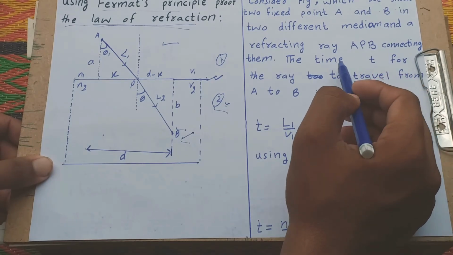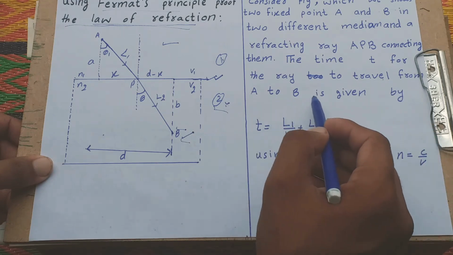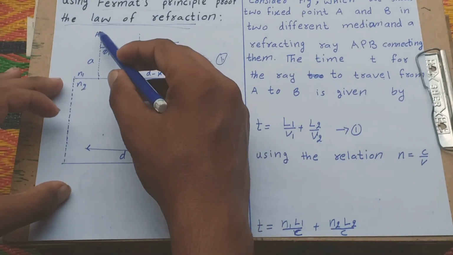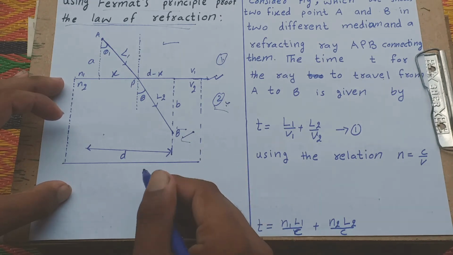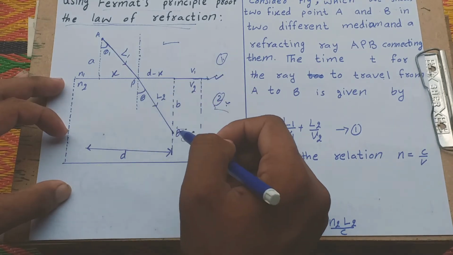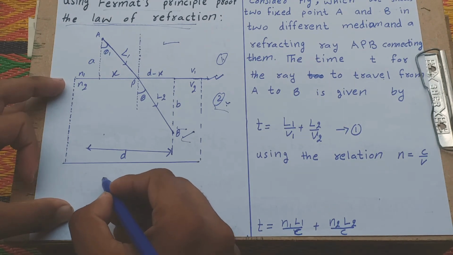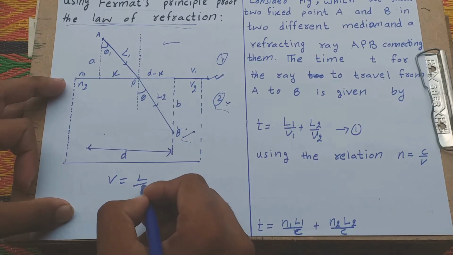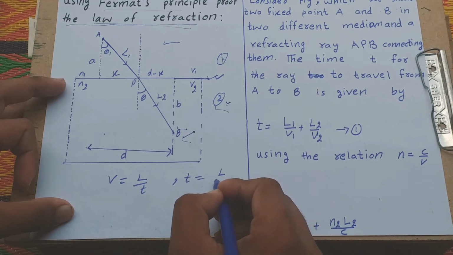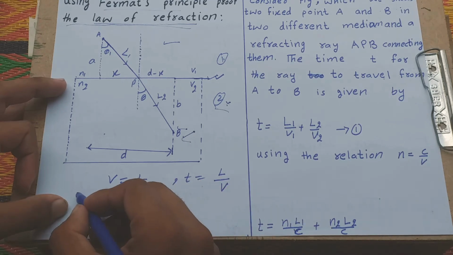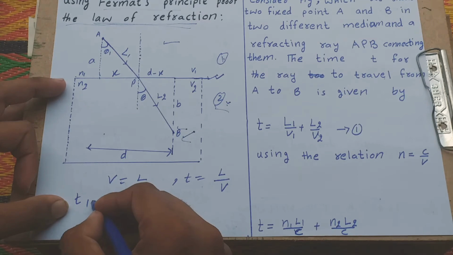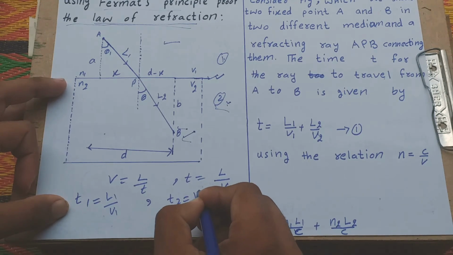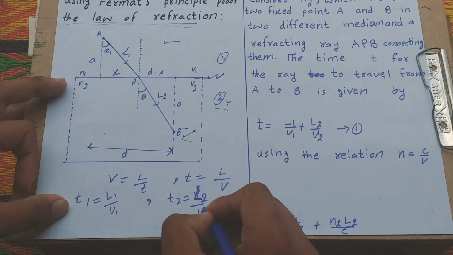APB connecting them. The time t for the ray to travel from A to B is given by the following. We consider the total time when the ray goes from A to P to B. We know velocity is distance over time, so time is equal to L over V. For the first medium we take L1 and velocity V1, where V1 is the velocity in medium 1, and also the time for L2 and V2.